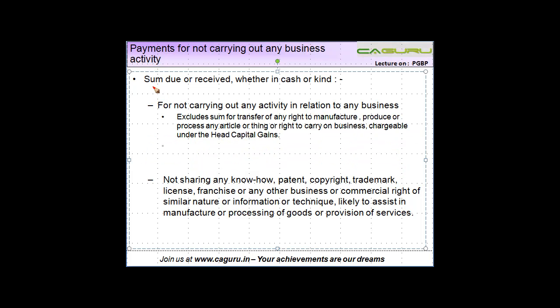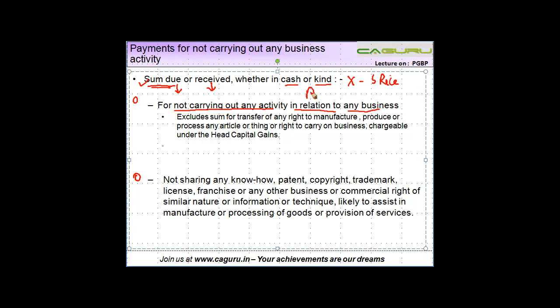Now let's read the text. Sum due. Due means there is a contract, the amount is due, payable or received, whether in cash or kind. This payment can be received either in cash or kind, and this is applicable to both clauses. For not carrying out any activity in relation to any business. So in my example, X was carrying on the business of selling rice.